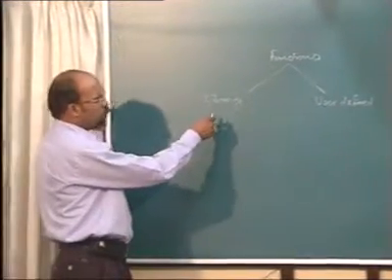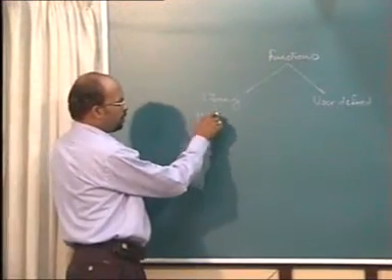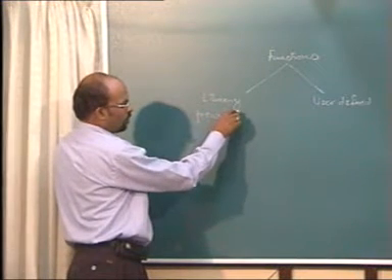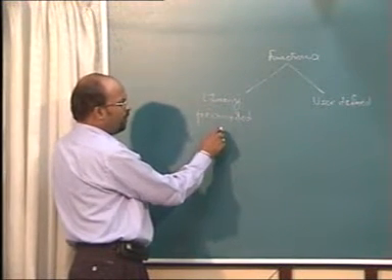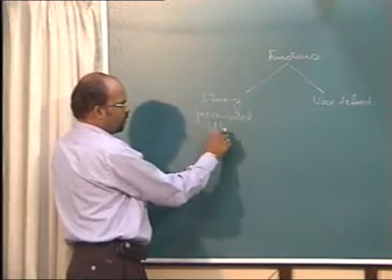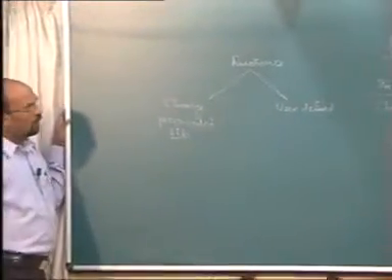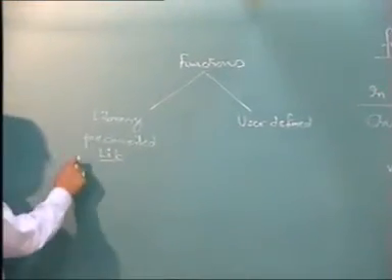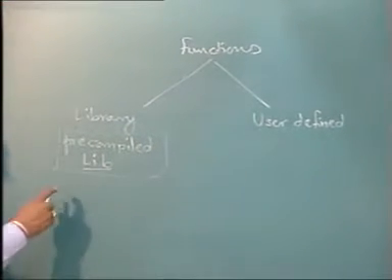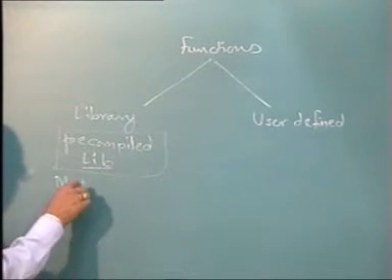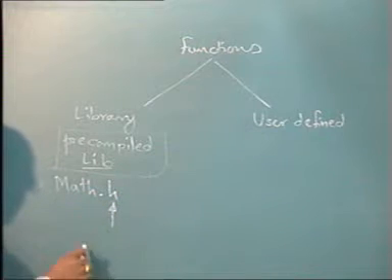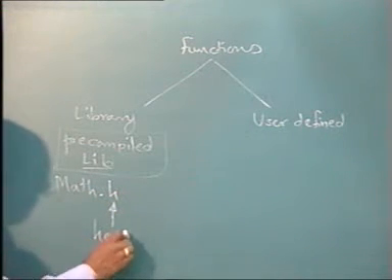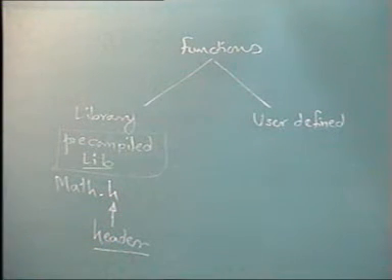Library functions are those which are pre-compiled, or they might be available in the lib files, .lib files. Library functions, of course, like in math.h. Now this h, something that I have not explained earlier, is the short form of header.